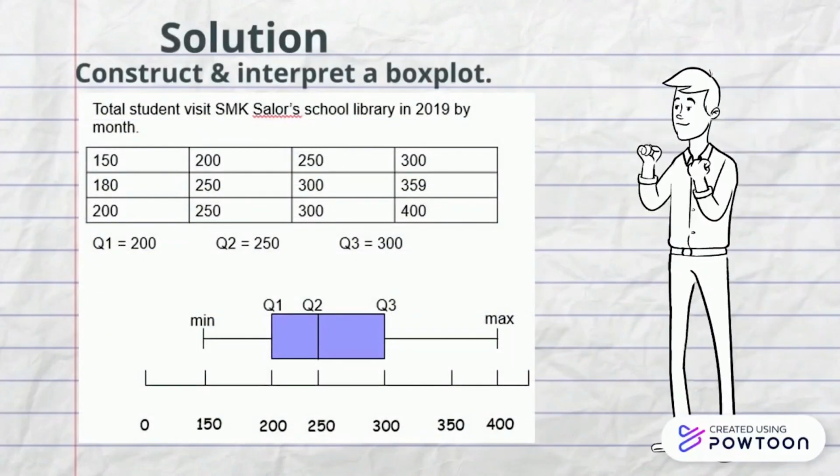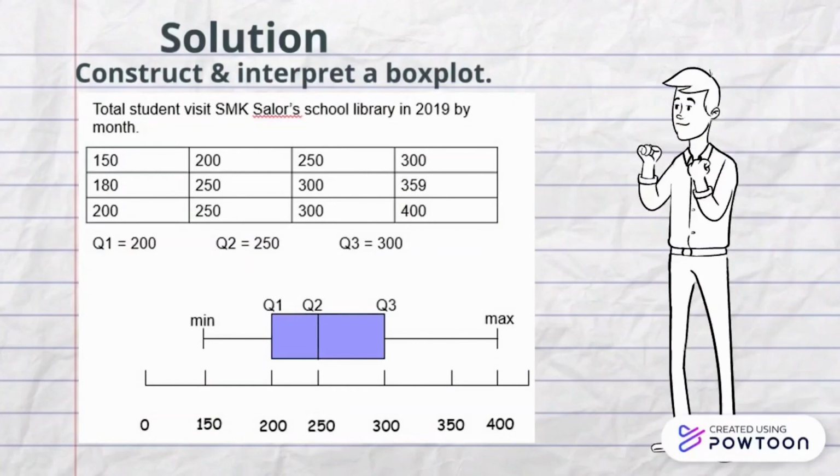This example question is to construct and interpret a box plot. In the table, the total students who visited SMK Salor School Library in 2019 by month. From the data in the last question, quartile 1 is 200, quartile 2 is 250 and quartile 3 equals 300. From the last page's box plot image, we can see the lines of min and max.